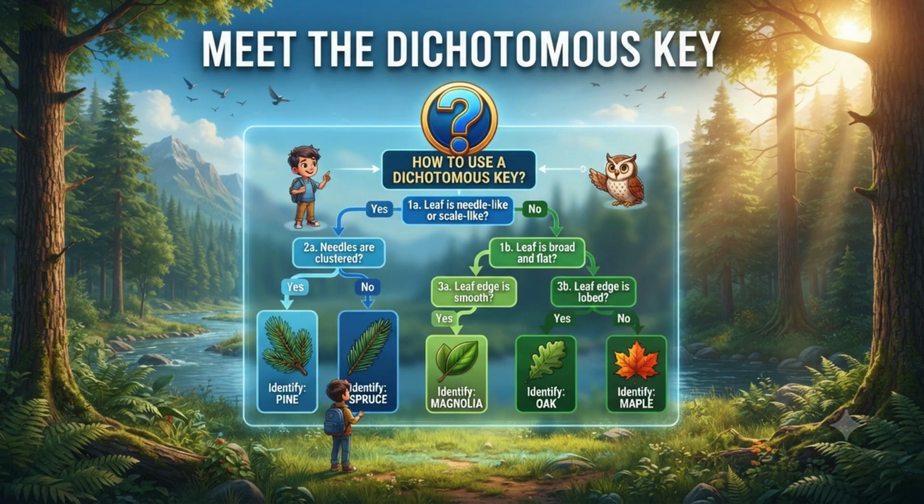With so many plants and animals, how do scientists keep track of them? They use a special tool called a dichotomous key. It sounds fancy, but it's just a fun sorting game. By asking simple questions about a plant or animal's external features, like, does it have jagged edges, or, is the leaf round? You can easily classify and identify it step by step.